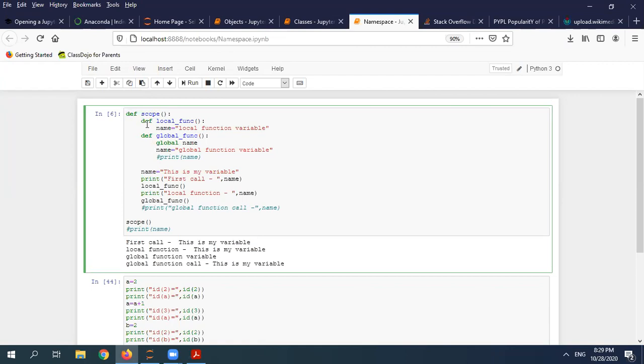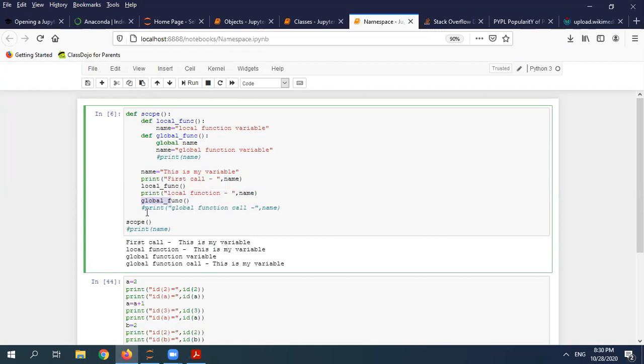And another, I have a nested one. So def local_function, and here I have given a name variable as this one. And for the other function, global_function, here I made use of the global keyword, and I have said name, and name equal to a global function variable. Now out of this, I have kept this name variable. I kept the name as this is my variable, and I'm printing this name. Then I'm calling this local function, printing the same variable again and the global function, and then we will see what the impact is and how the scope comes into the picture.